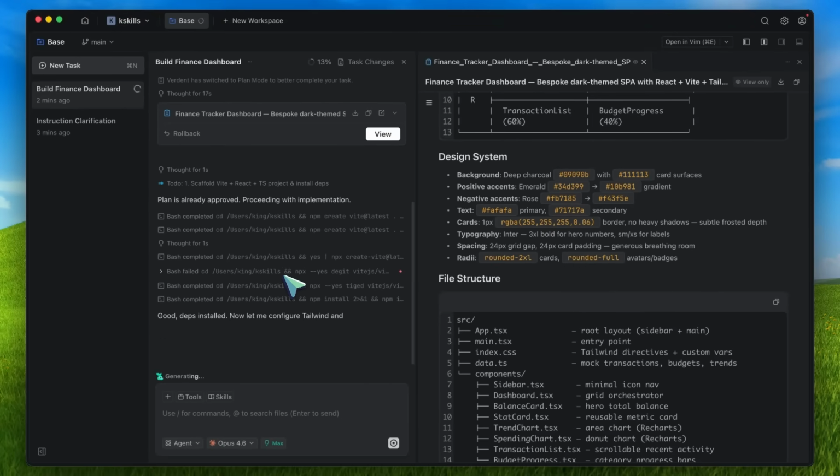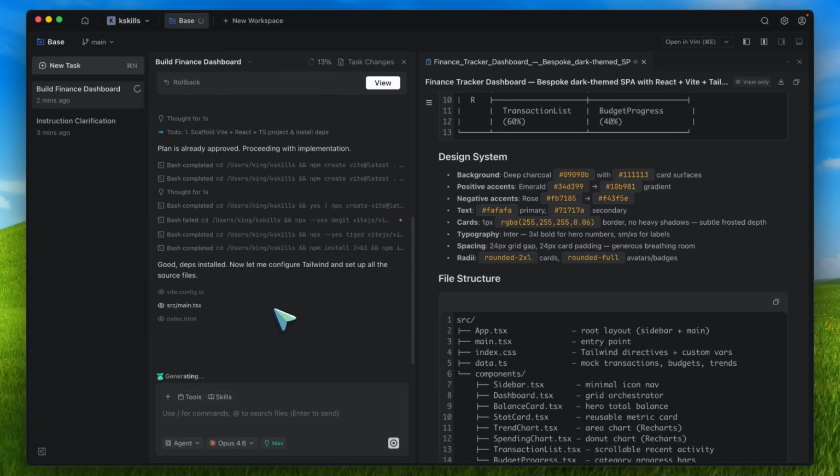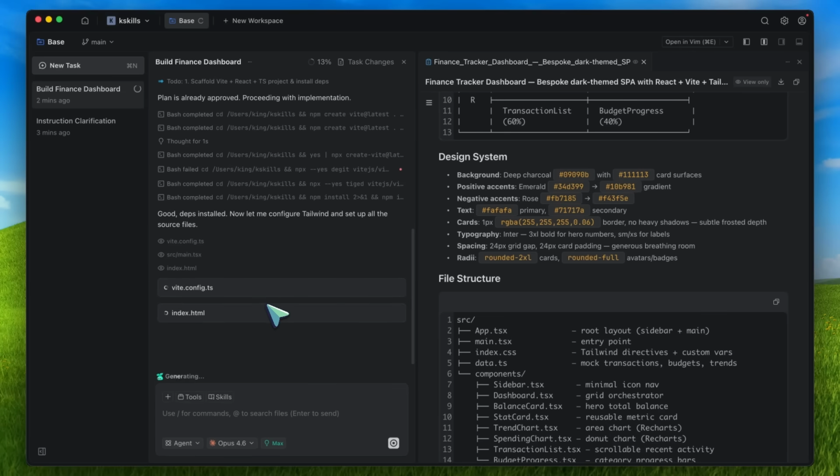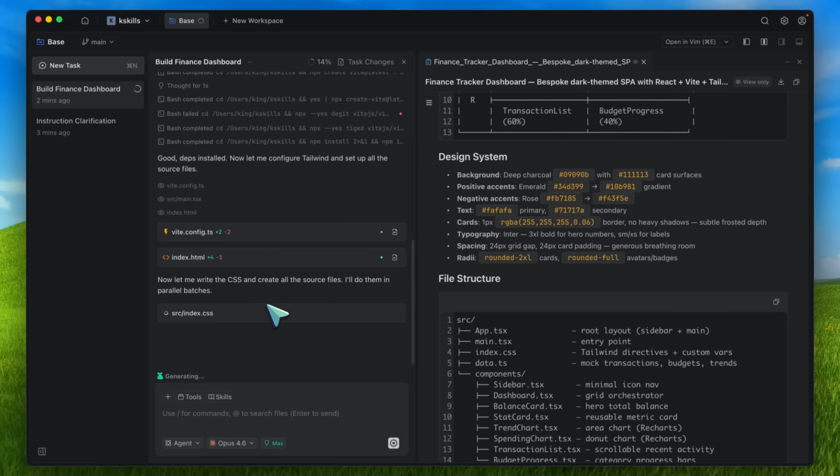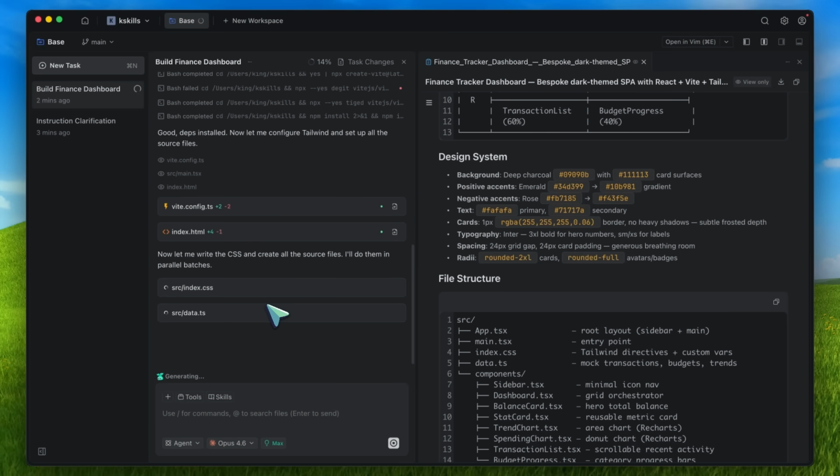So my overall take is this. Andrej Karpathy Skills is not a hype repo. It is not trying to wow you with some giant dashboard or some fancy benchmark claim. It is solving a very real problem, which is that coding agents are often capable but badly behaved. This gives them a better behavioral framework. It helps reduce wrong assumptions. It helps reduce overengineering. It helps reduce messy diffs. And it pushes the agent toward verifiable, goal-driven execution.